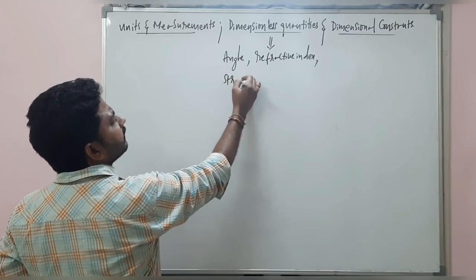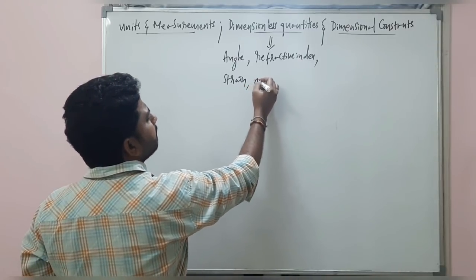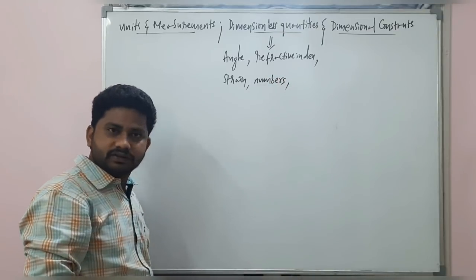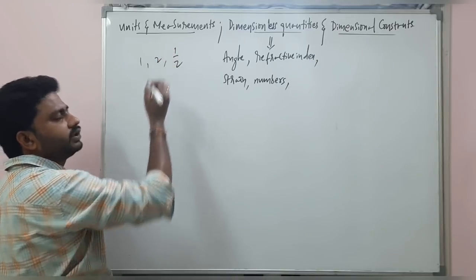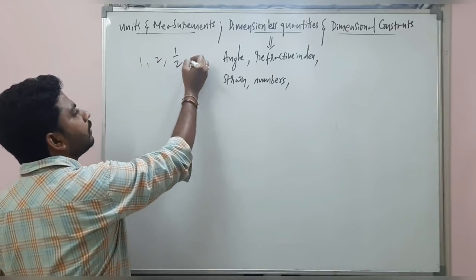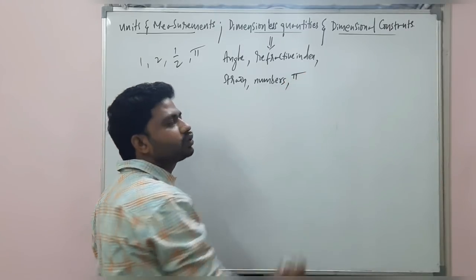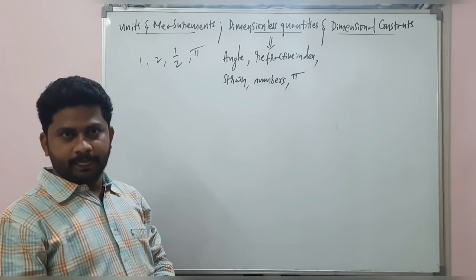Strain will not have any dimensions. Numbers will not have any dimensions. Numbers in the sense 1, 2, it's 1 by 2. And even pi will not have any dimensions. So those are dimensionless quantities.